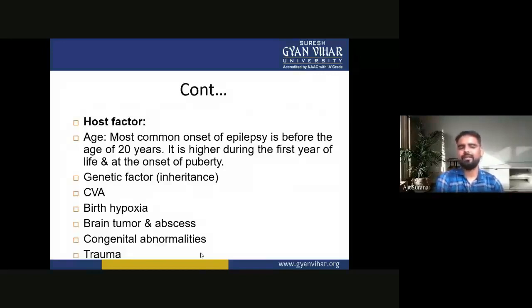The second one is the genetic factors. These include inheritance, CVA, birth hypoxia, brain tumor and abscesses, congenital abnormalities and trauma. So these are the host factors that cause epilepsy. First is age, with onset most common before 20 years, higher in the first year of life and at puberty. Second is the genetic factor or inheritance. Next is CVA, then birth hypoxia, then brain tumor and abscesses, congenital abnormalities and trauma.